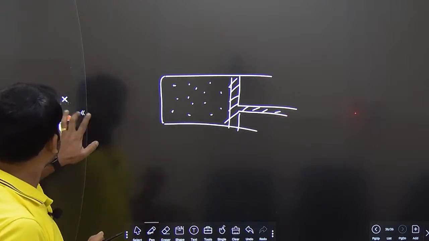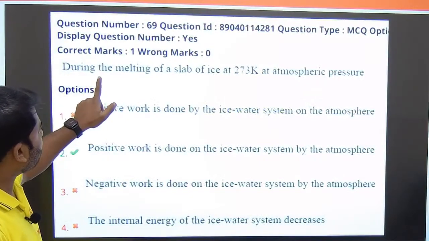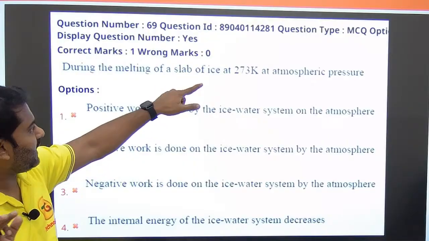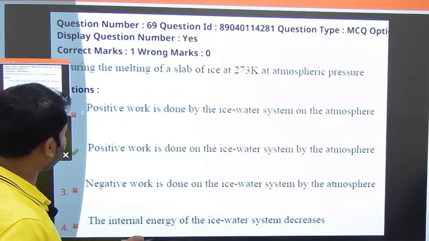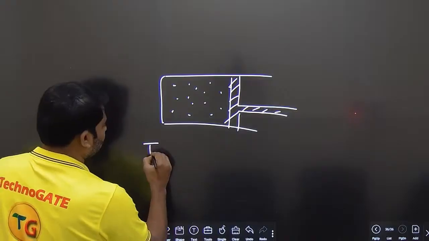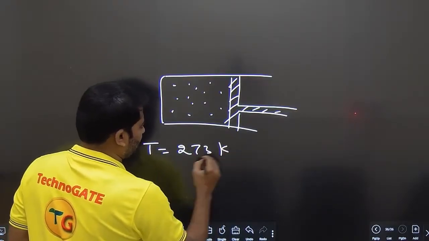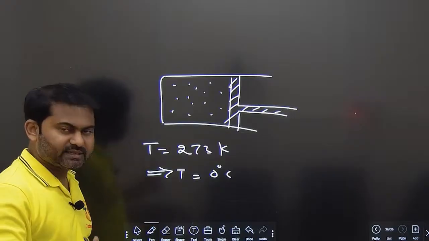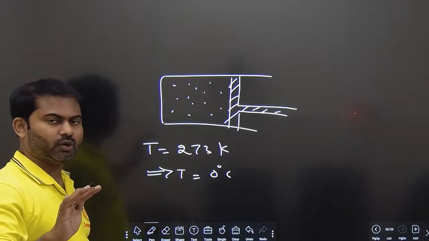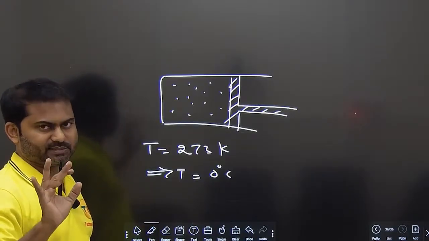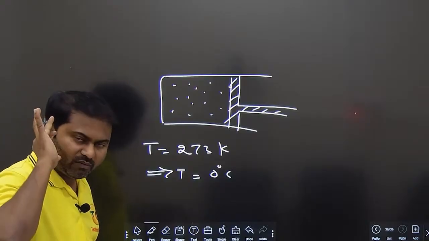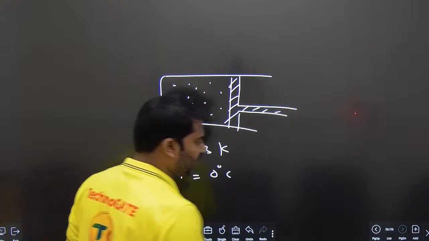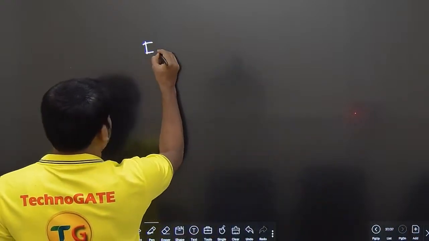The question is about a slab of ice getting melted. Ice at 273 Kelvin, the temperature is 273 Kelvin, which is nothing but 0 degree centigrade, at atmospheric pressure, we are melting the ice. Clear? But one very crucial thing is ice floats on water.